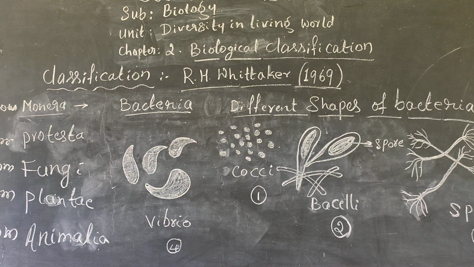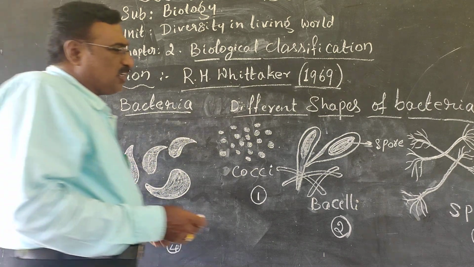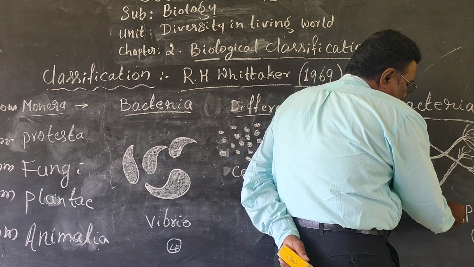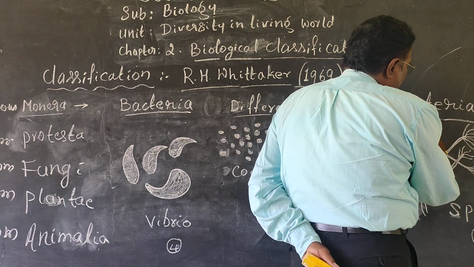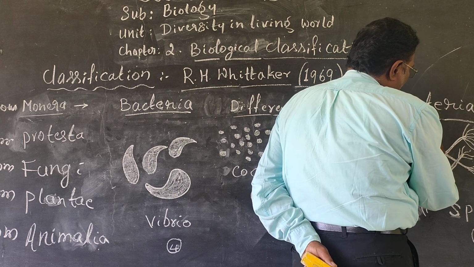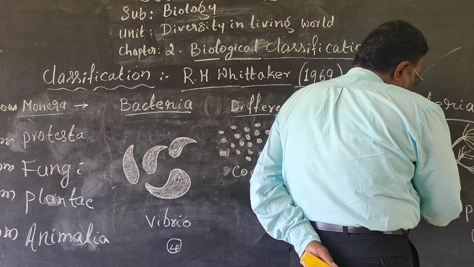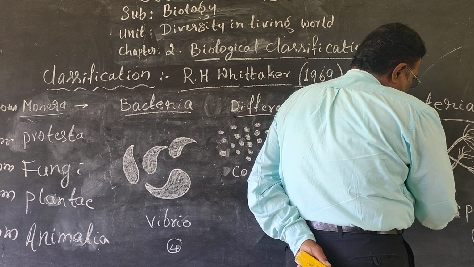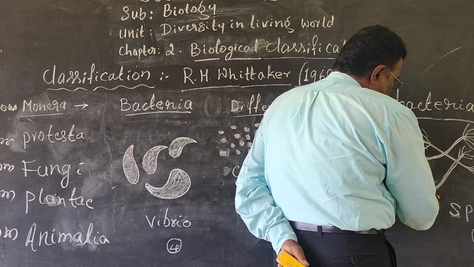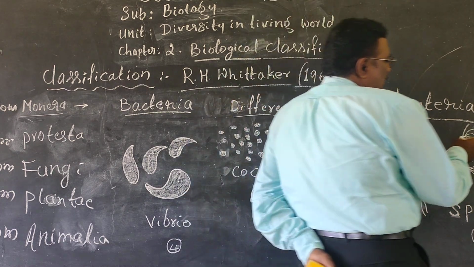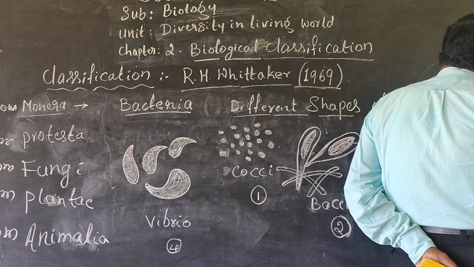The third one comes into the spirilla. This spirilla is one of the types of bacteria which has a different shape. There are root-like structures. The structure will have a spore-like part at the apex region. We commonly call it a flagellum. The spores are called flagellum.